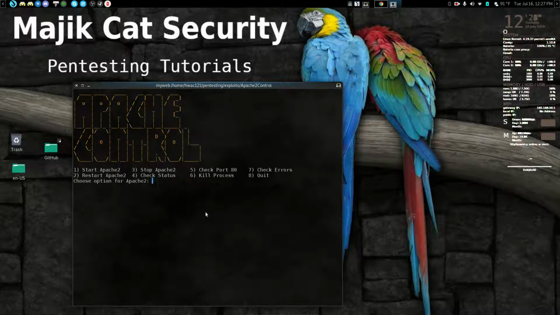So there you go. If it gives you an error, it tells you to read the journal. You can use 7 to do that. It will show you what the errors are telling you. So just a quick, handy little utility that I wrote.